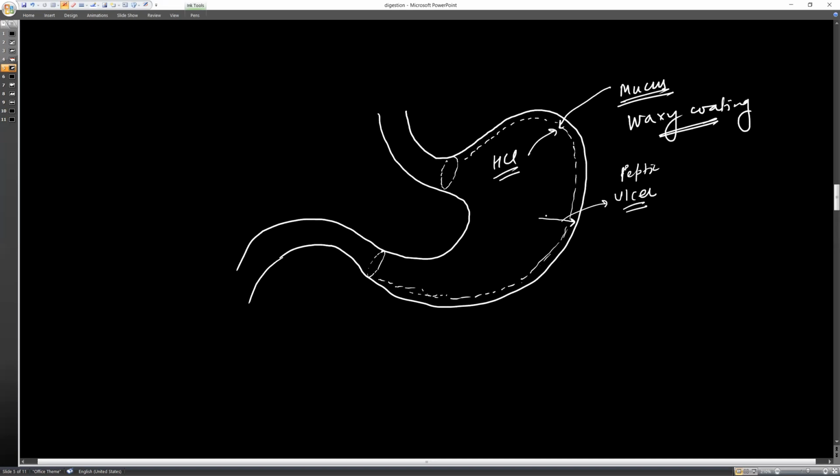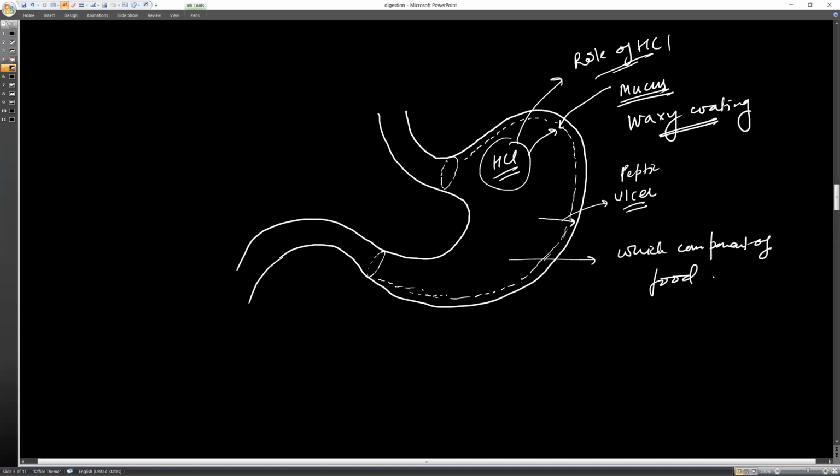Now moving to the next part, the first question comes from this one: what is the role of HCl? The second question comes here: which component of food is being digested in the stomach? Food is digested here. And which enzyme is helping in digestion?